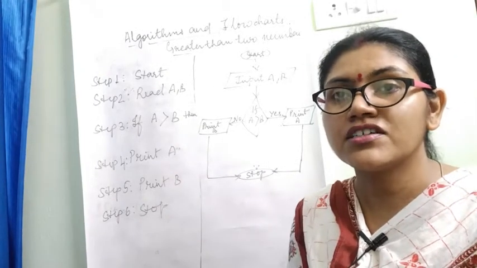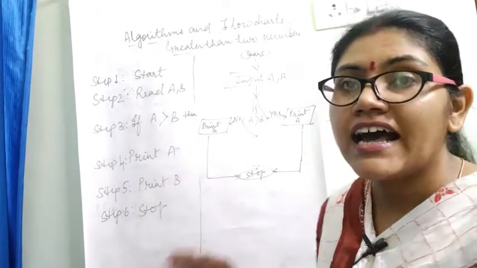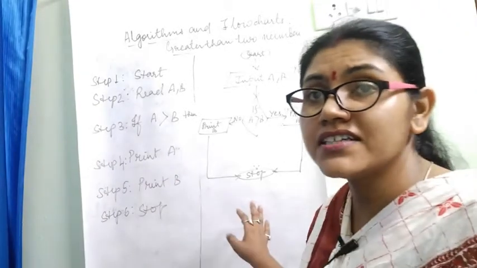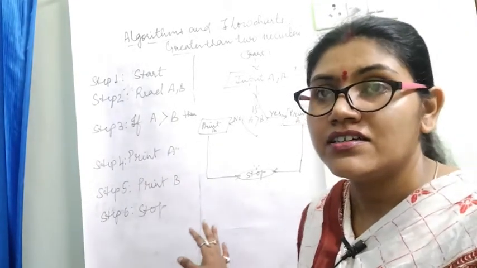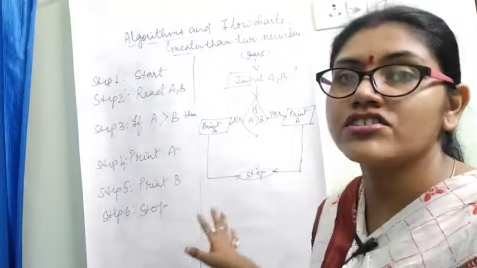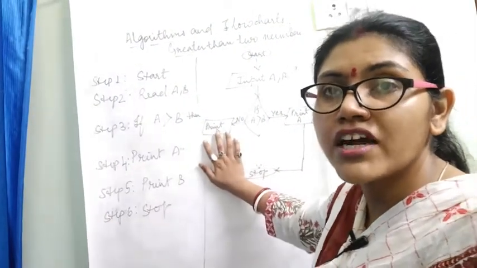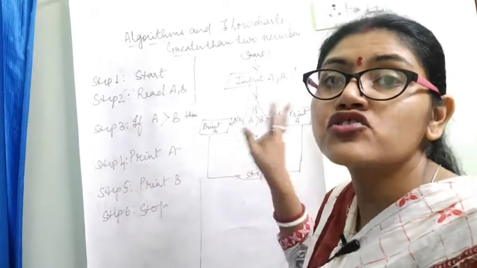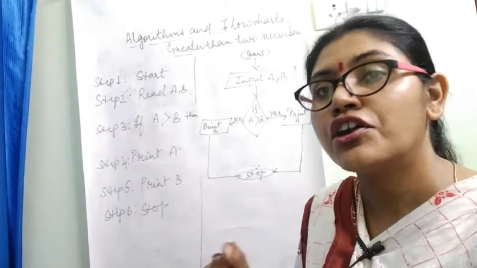Okay, process means day to day life routine, and this one is logical. Relations also and logical also. Relating also, we are relating if A is greater than B, and logic also because here we have two options, that if it is yes or no.